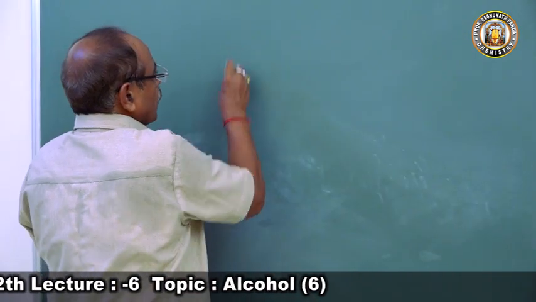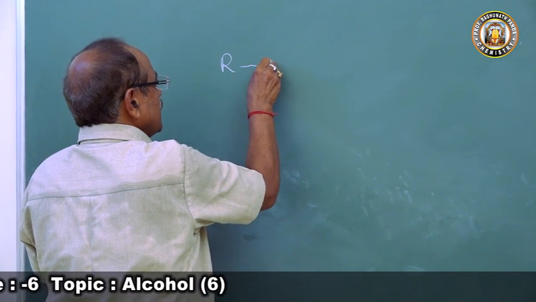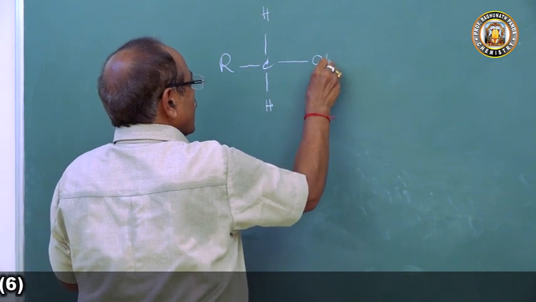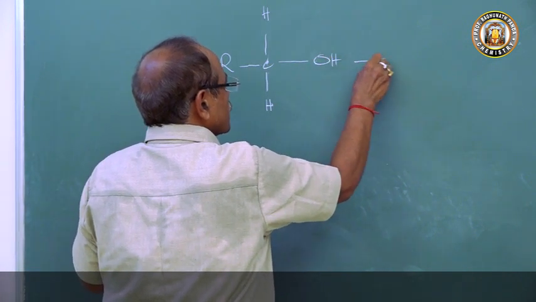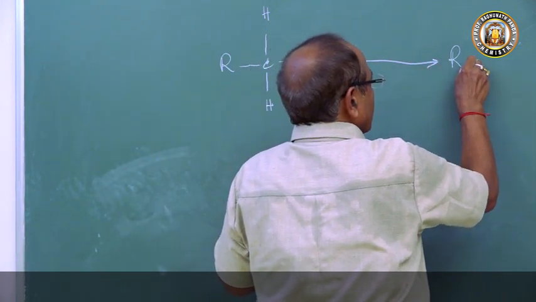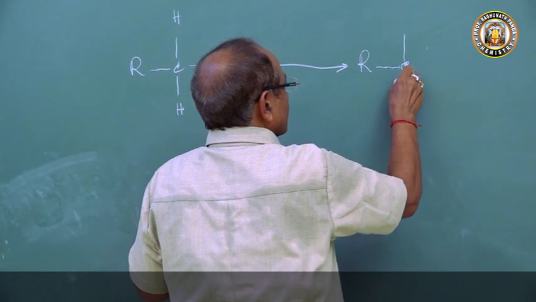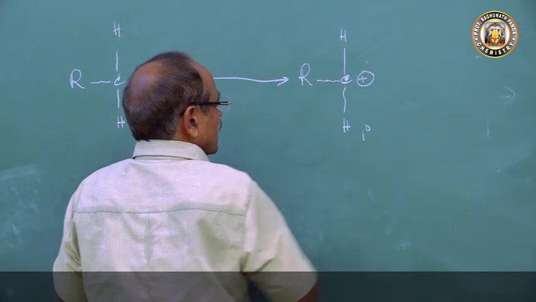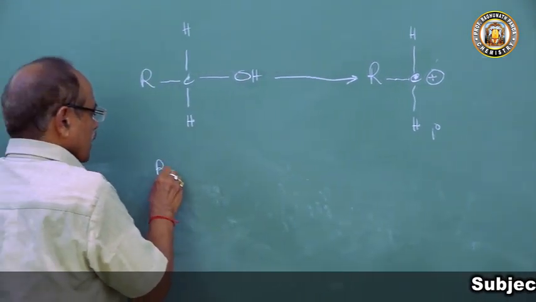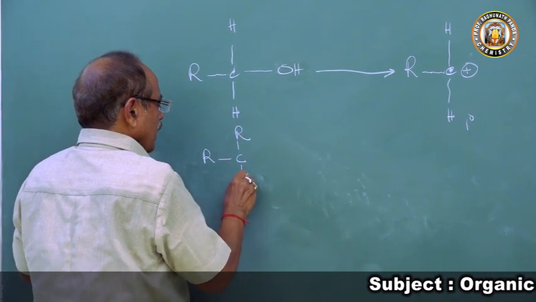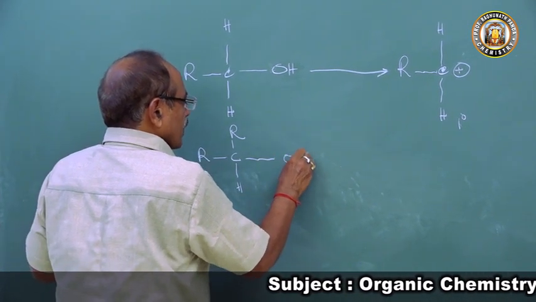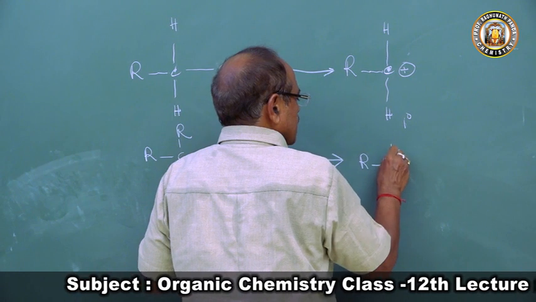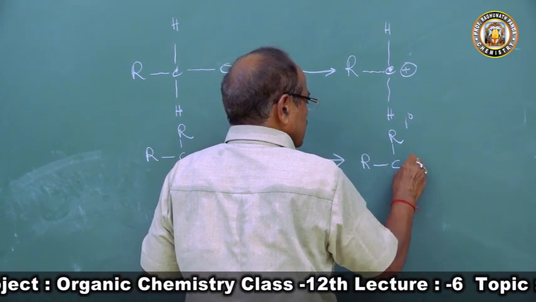So now with this background we will come to primary alcohol, secondary alcohol and tertiary alcohol. In primary alcohol we have R, C, H, OH. This primary alcohol produces the primary carbocation. This is 1 degree carbocation. The secondary alcohol R, C, R, H, OH will give us the secondary carbonium ion.